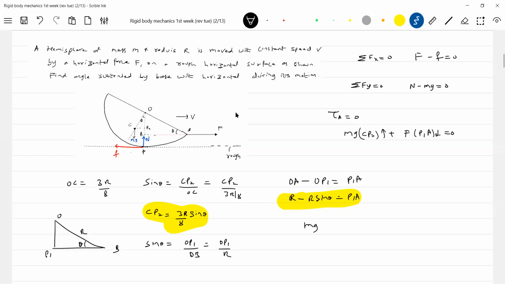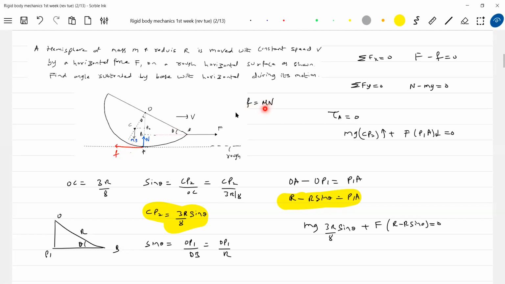mg CP2 is 3R by 8 sin theta, plus F into P1A, R minus R sin theta. What is F? F is equal to the frictional force. Shall I write small f equal to mu N? It should be, no? It's sliding friction which is acting, or mu k N, whatever.